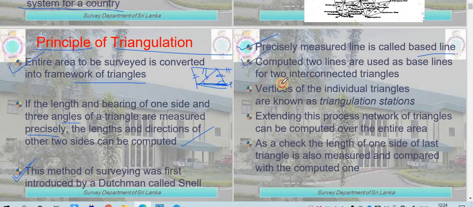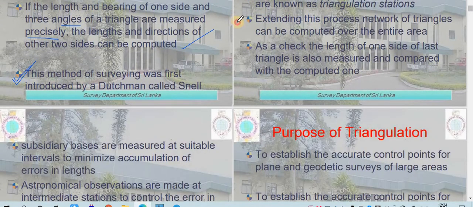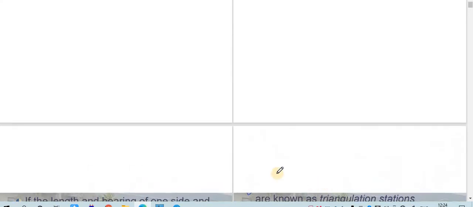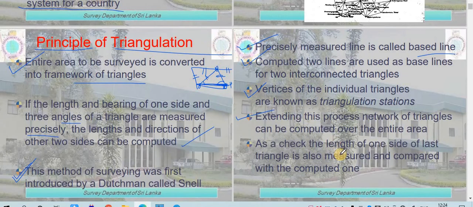Next, vertices. The vertices of individual triangles are known as triangulation stations. Extending this process, a network of triangles can be computed over the entire area. So you need to connect a number of triangles and form a framework, and you can cover the entire area. As a check, the length of one side of the last triangle is also measured and compared with the computed one. So once you have finished the work, suppose your work is ending over here.